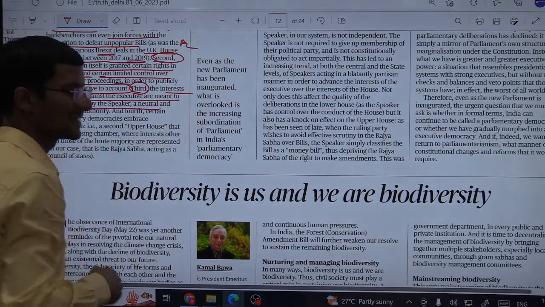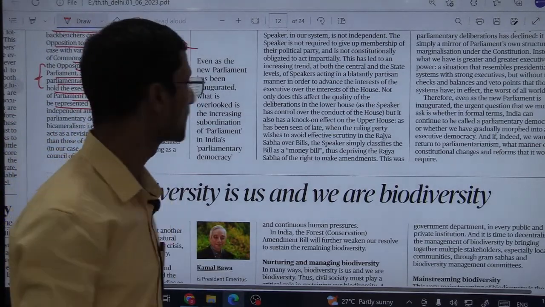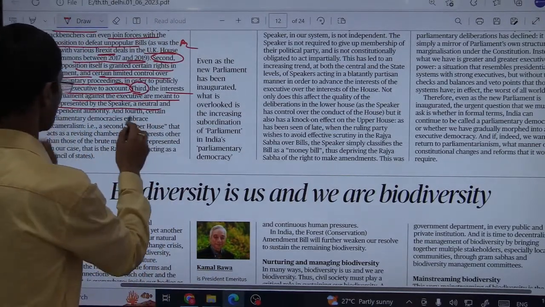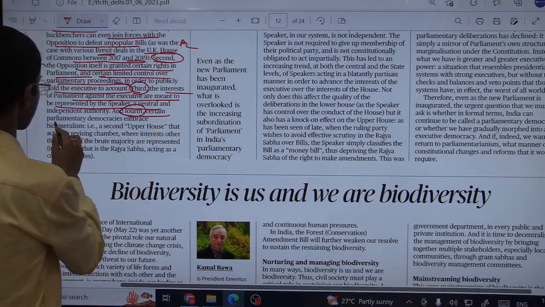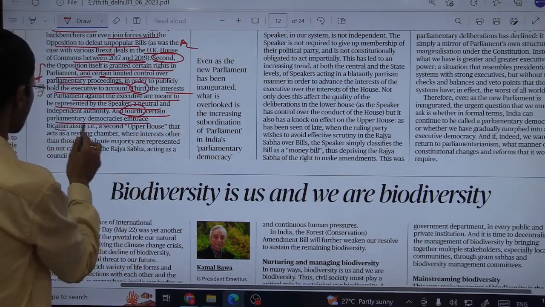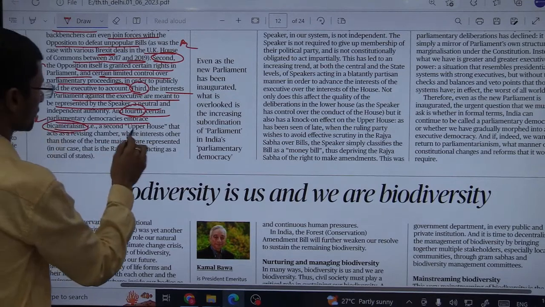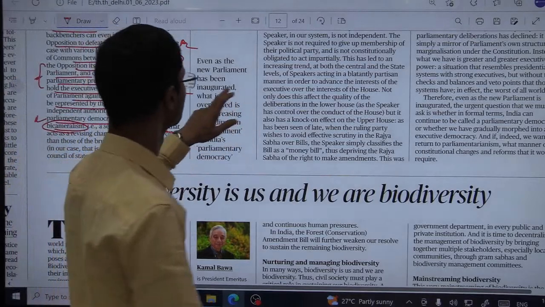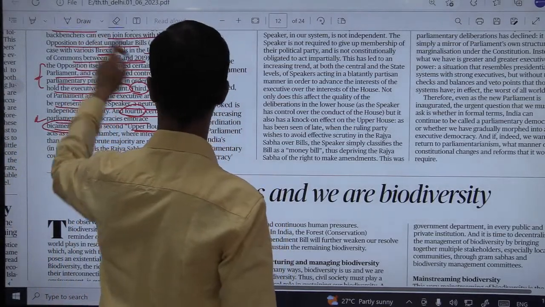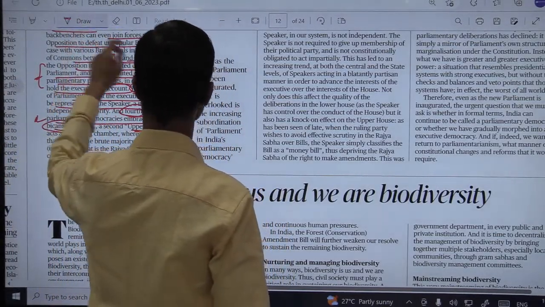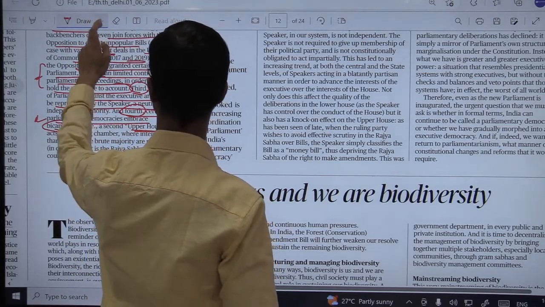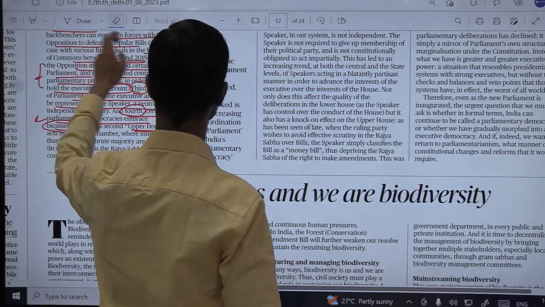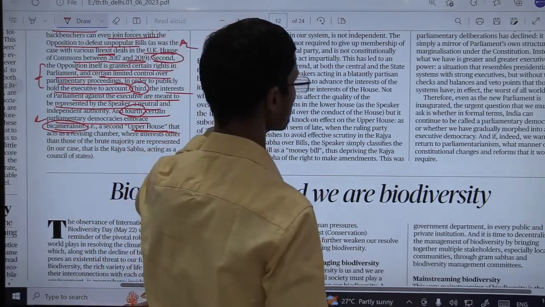In the third point, he is focusing on the role of a speaker. And in the fourth and the last point, certain parliamentary democracies embrace bicameralism. So here he is focusing on the role of upper houses, that is Rajya Sabha. Fine. So these are the 4 points, remember. Now moving to how he is supplementing these 4 lines of arguments through the further 4 points of justification. So let us see one by one.